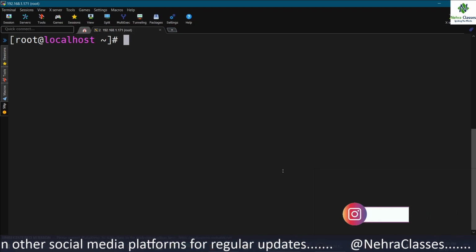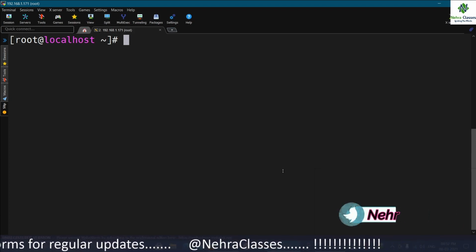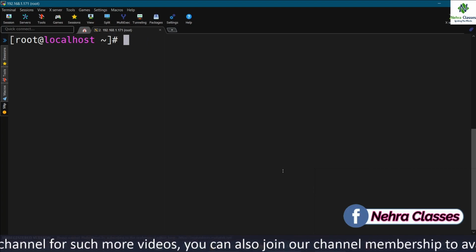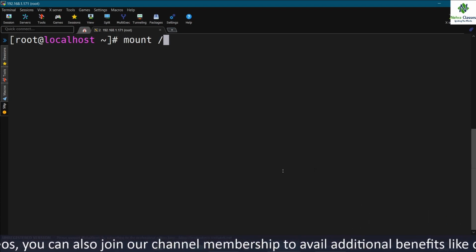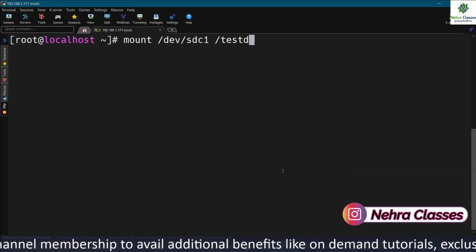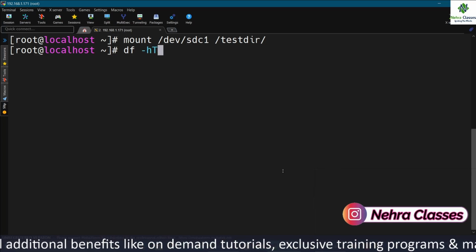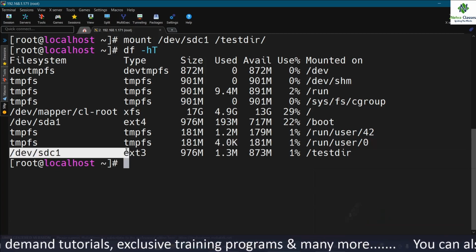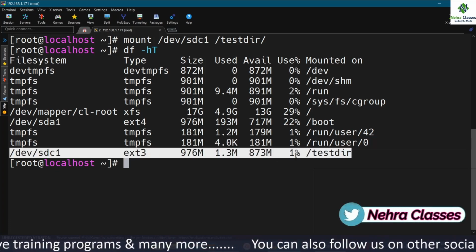If you want to mount something permanently, you should make an entry in the fstab file. Suppose I want to mount the /test_dir directory on /dev/sdc1. So I will execute the mount /dev/sdc1 /test_dir command. This will mount the file system, and we can verify it by running the df -h command. It will show the entry here for the mount point.